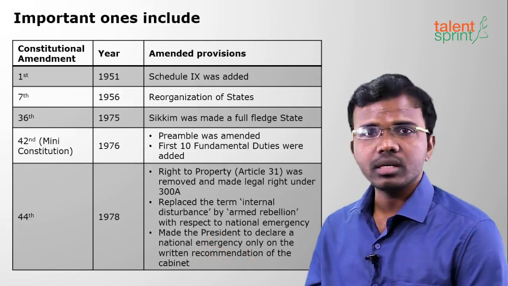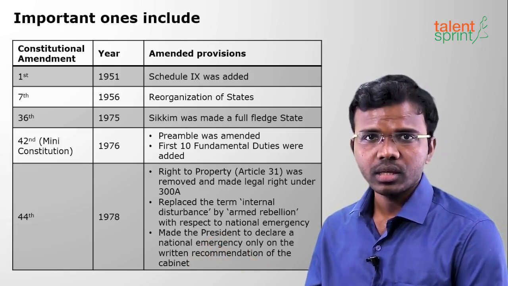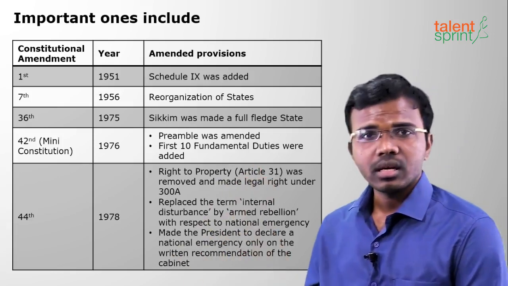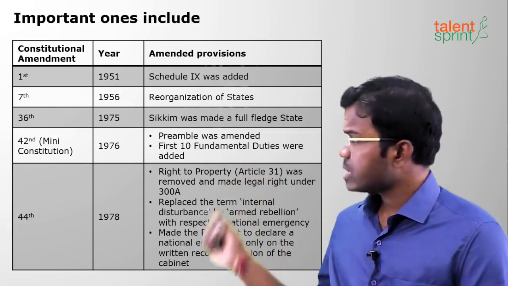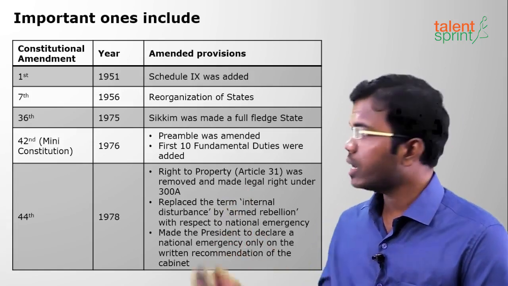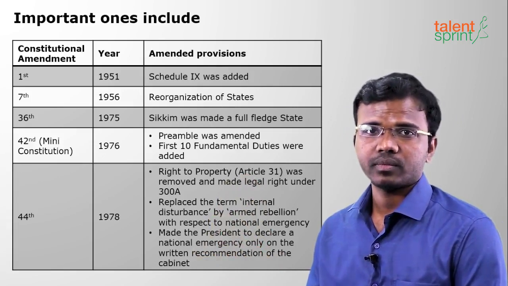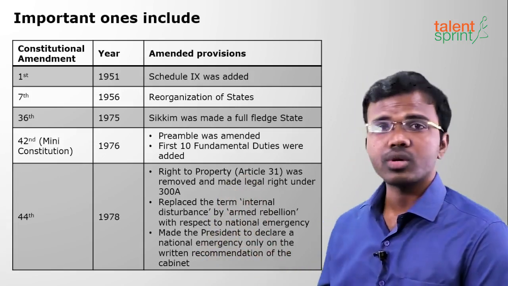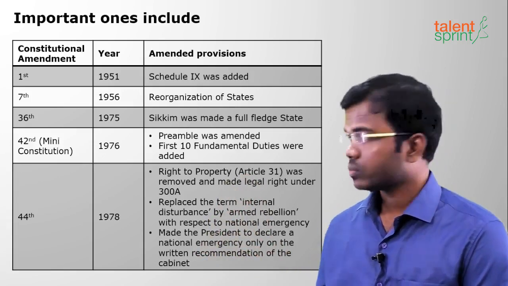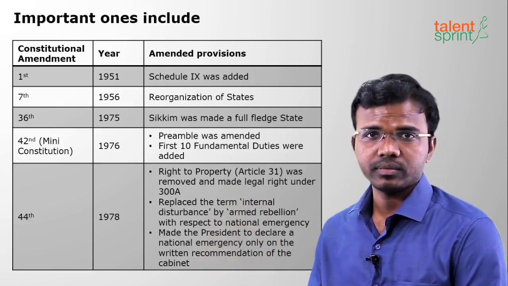The next important amendment is the 44th Amendment 1978. It has removed Article 31, that is right to property, and made it a legal right under Article 300A. And the words internal disturbance were removed and replaced with armed rebellion under national emergency.